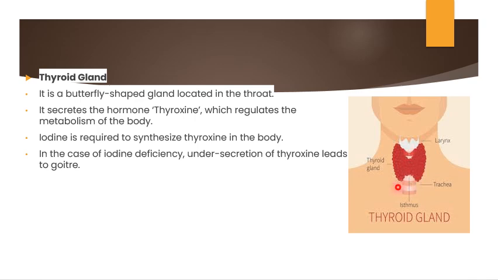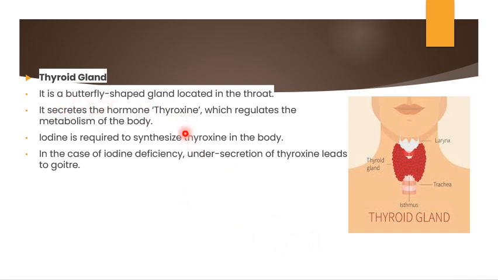The primary function of the thyroid is to control metabolism. That is the major function of this, and also our body's capacity to digest food and convert it into energy. And also, there are two types of glands here. The hypothalamus releases thyrotropin releasing hormone when thyroid hormone levels are too low, alerting the pituitary to create thyroid stimulating hormone, that is TSH. Okay, so it is a butterfly shaped gland. It is located in the throat.